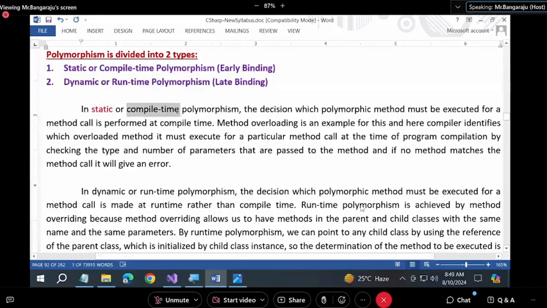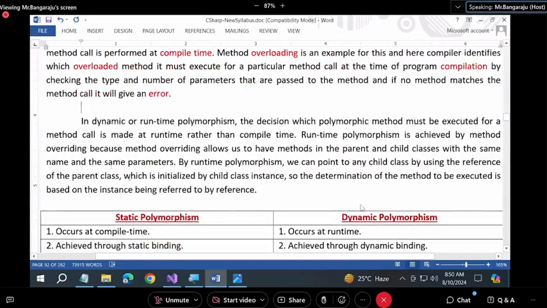In static or compile time polymorphism, the decision which polymorphic method must be executed for a method call is performed at compile time. Method overloading is an example for this, and here the compiler identifies which overloaded method it must execute for a method call at the time of program compilation by checking the type and number of arguments that are passed to the method. And if no method matches the method call, it will give an error. At compile time only, it will check and give you the error.